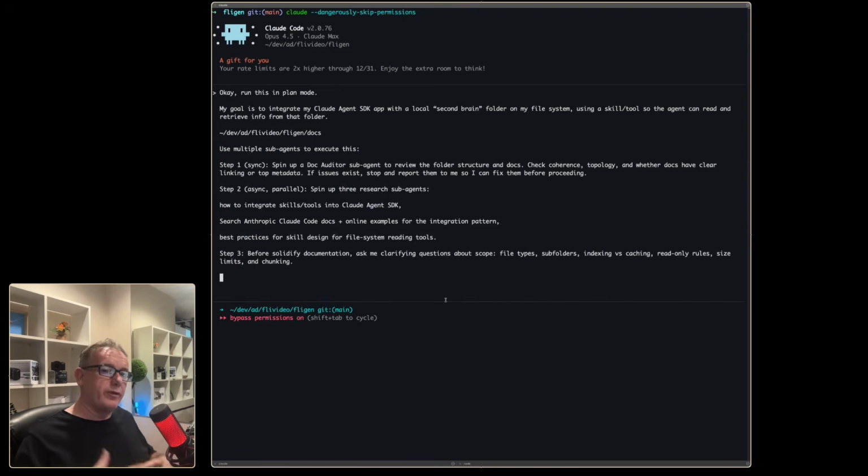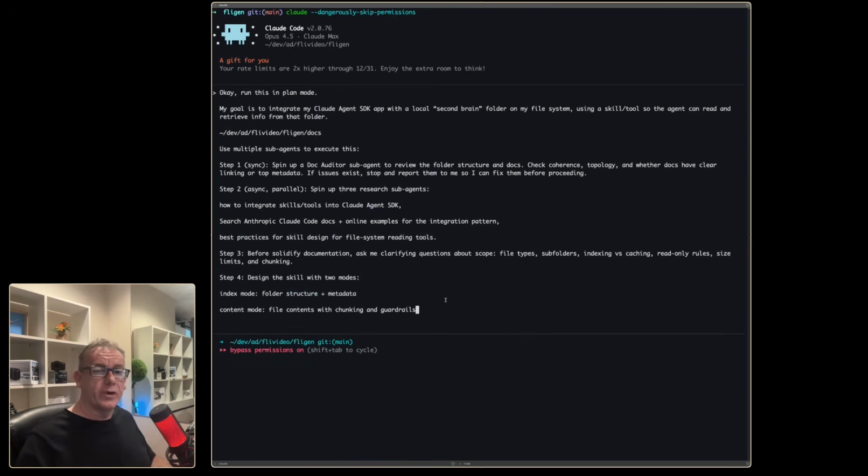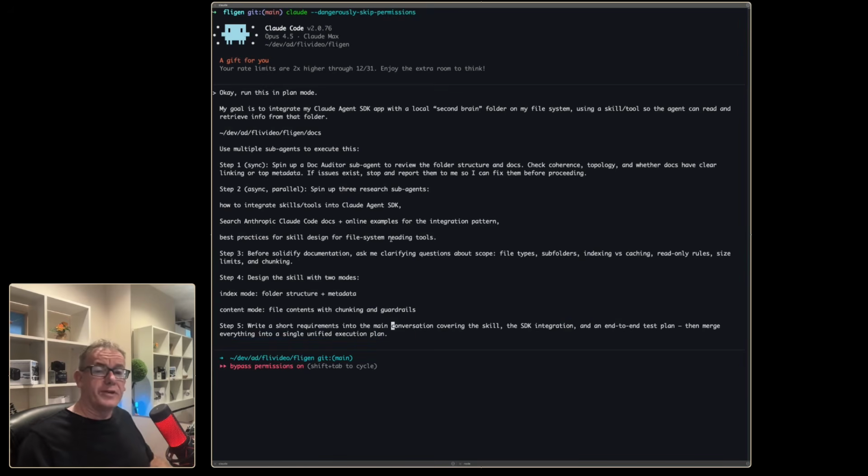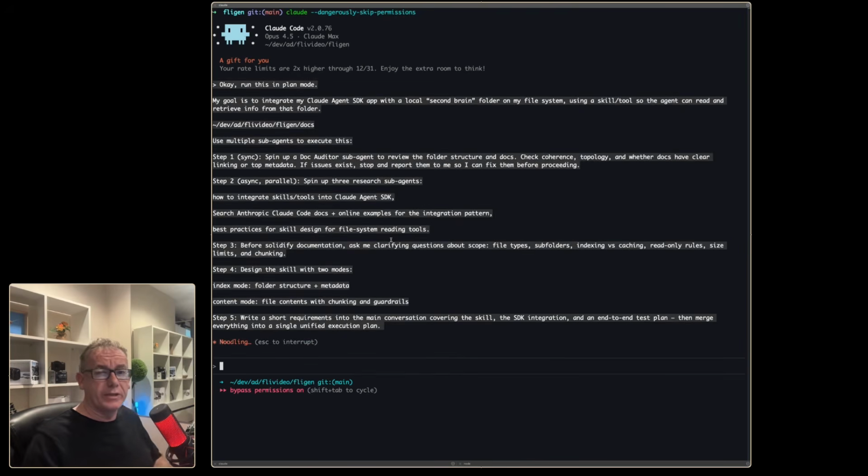So in step 3, before we solidify the documentation, we just want to ensure that it's asking questions that would make sense for what we're trying to do. And then in step 4, we want it to design the skill. And I'm really looking for it to happen with either a list or file system mode or a content mode. After that, I just want it to write the requirements into the conversation stream, and we'll then use the product owner to turn it into requirements. So with that in place, let's kick it off and see what happens.